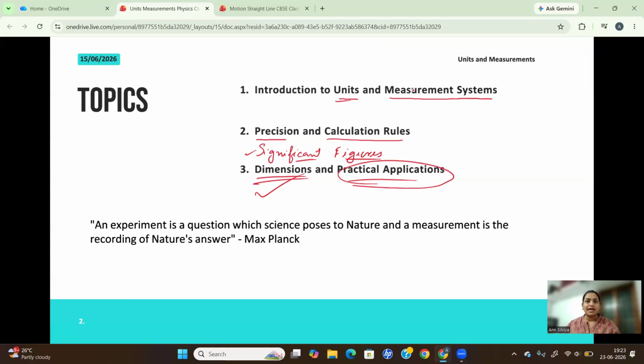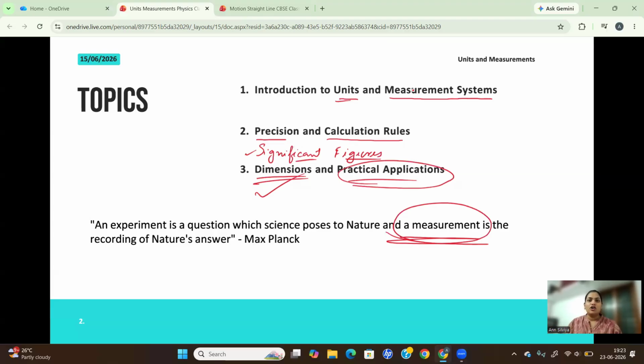And what do we get from that? We get measurements, which is nature's answer. So measurement is that important because for any of our queries to nature, measurement is the answer. Why? Because science is not about opinion and it's not about assumptions, right? We won't do an experiment and say, oh, let's assume this is the answer. No, we won't do that. We take proper measurements.